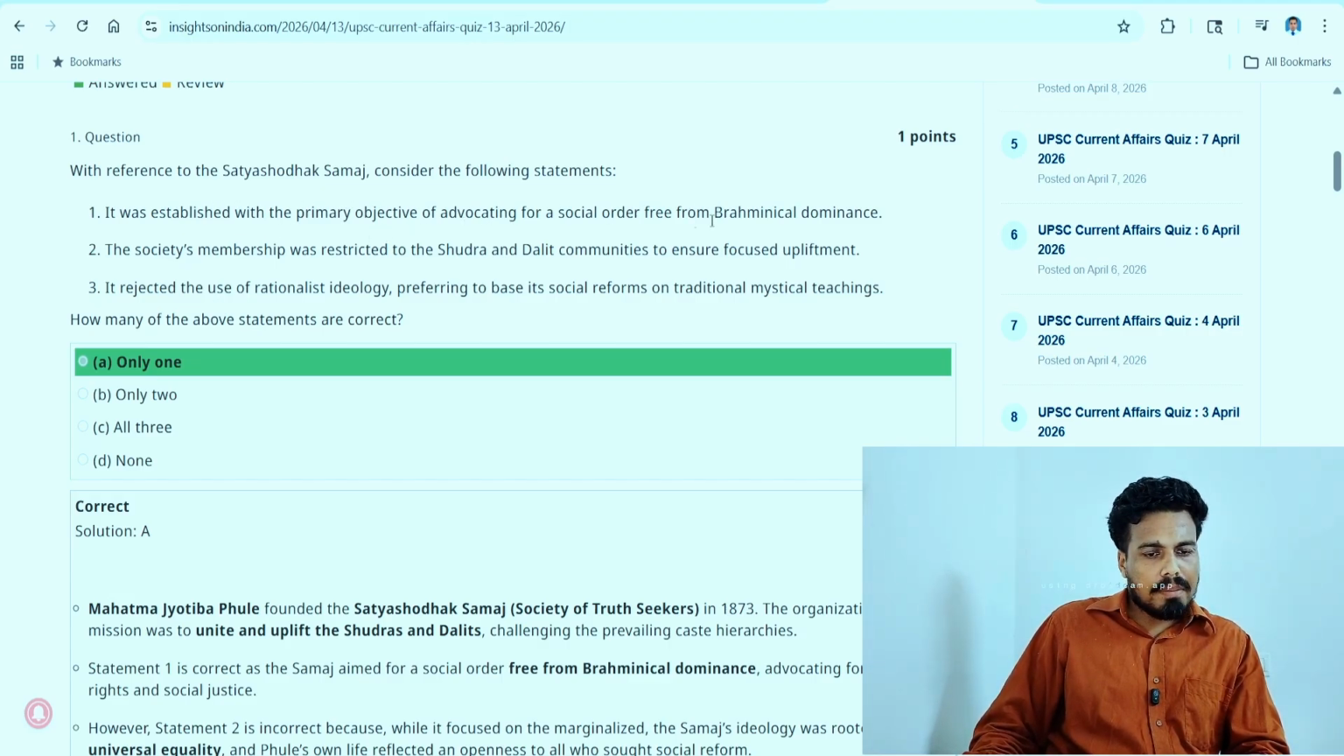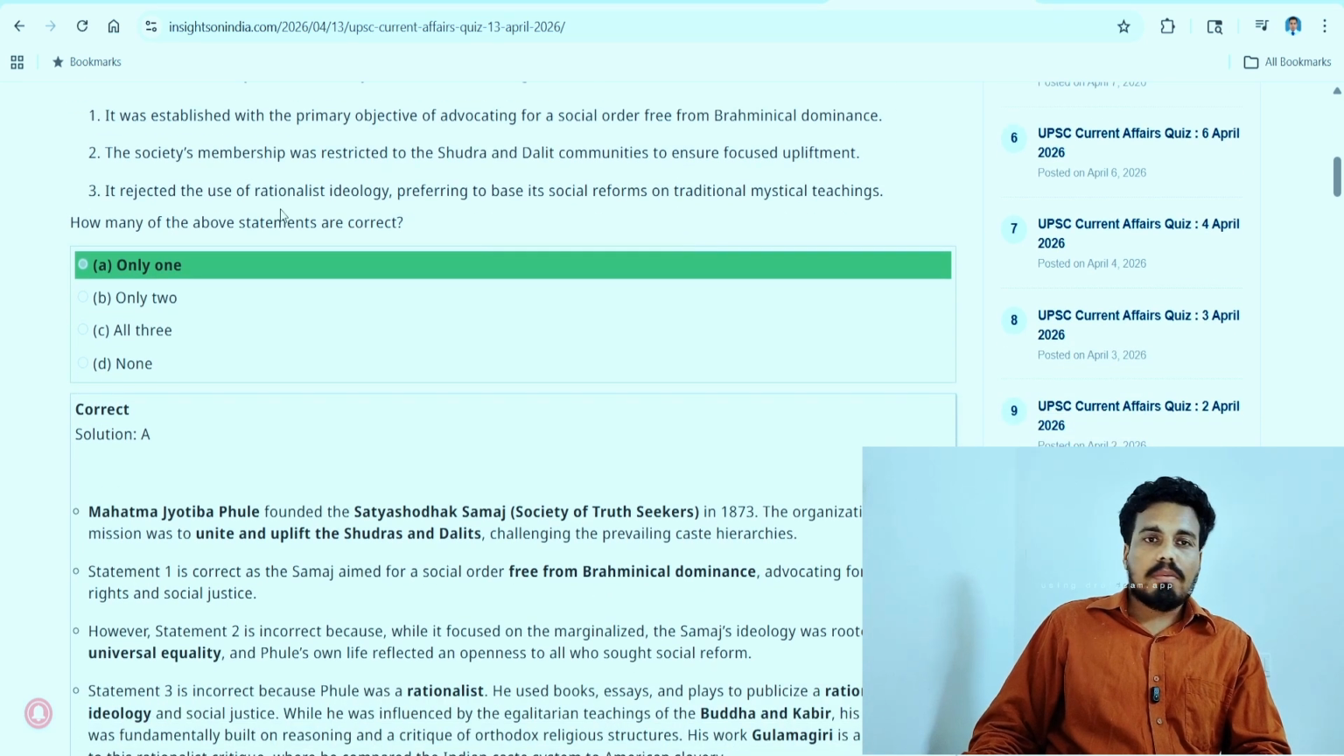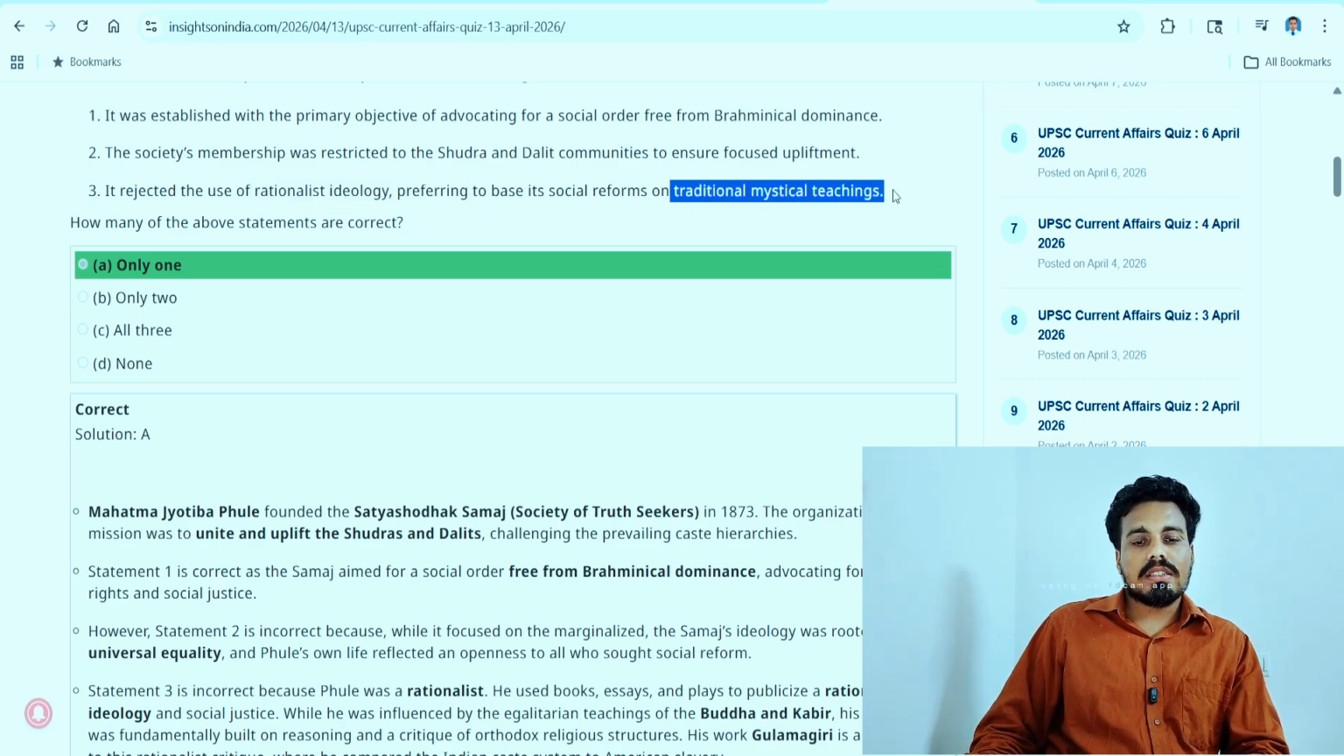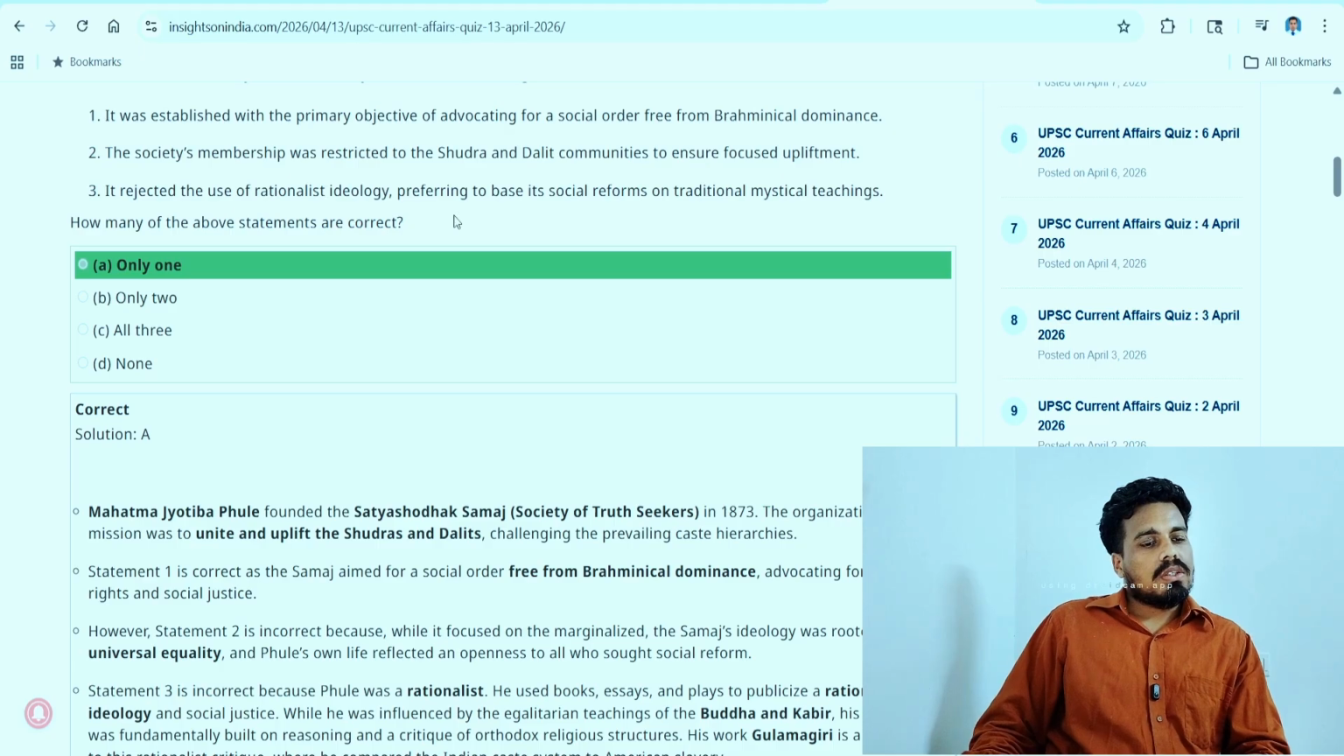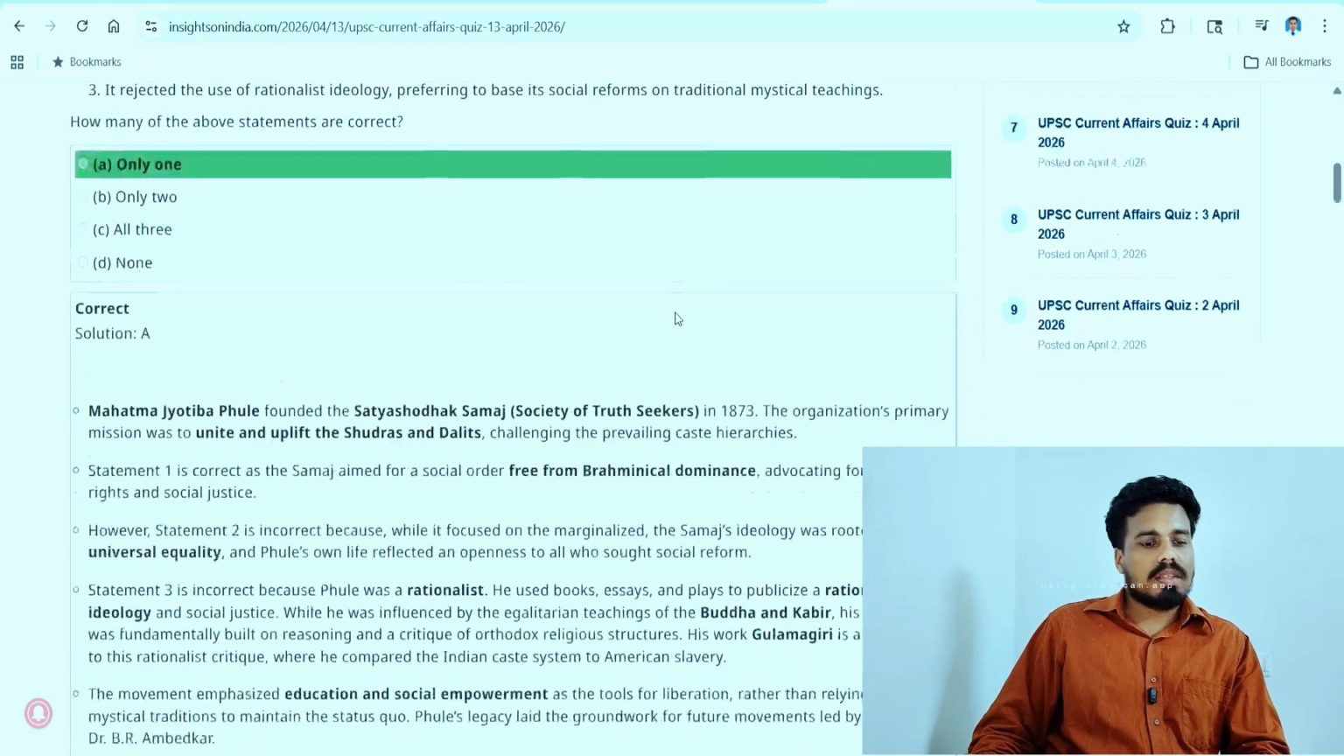So Brahmanical dominance, almost all such organizations were against Brahmanical dominance, including Raja Ram Mohan Roy, who started it first. And the society's membership was restricted. This came to be the extreme one. Restricted to Shudra and Dalit, they won't do that. They are very democratic. It rejected the use of rational ideology. They were always based on rational ideology. They were always against traditional mystic teachings. So here, crystal clear, we have eliminated 2 and 3, and only 1 is the right answer.